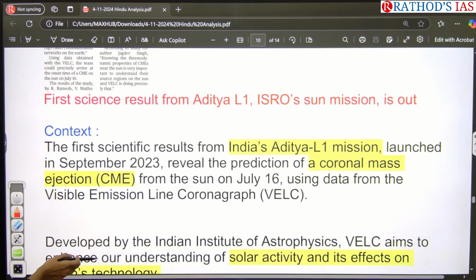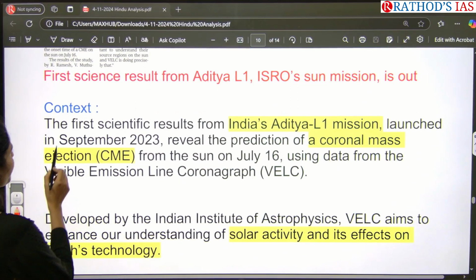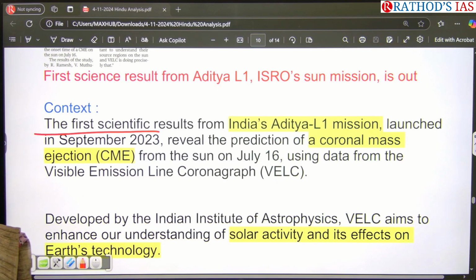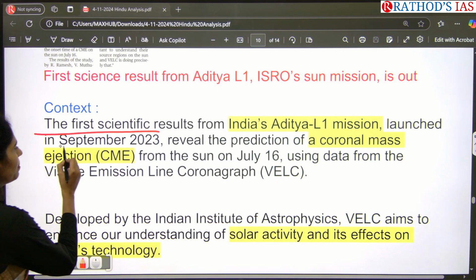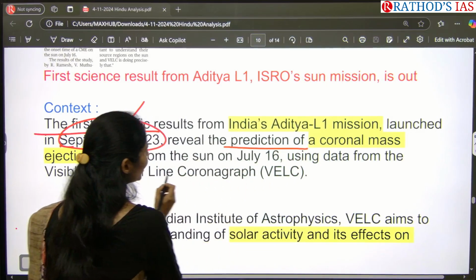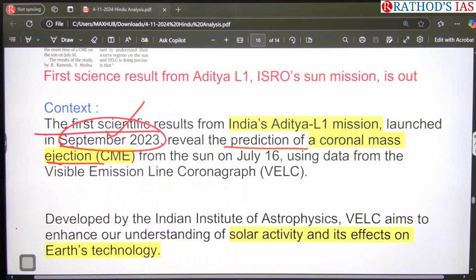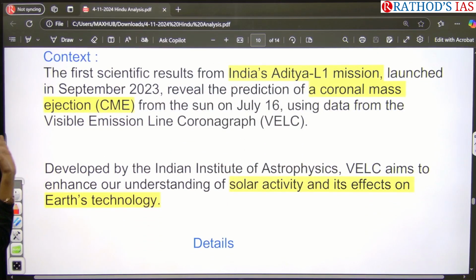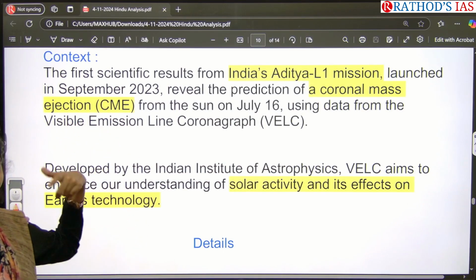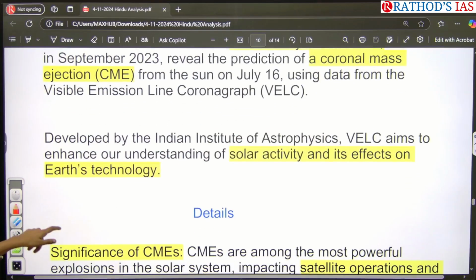What are the highlights of this first result? The first scientific results from India's Aditya L1 mission have been released. It was launched in September 2023, and it has revealed information regarding coronal mass ejections from the Sun. The data used here is from the Visible Emission Line Coronagraph. By using this coronagraph, it came up with this coronal mass ejection data.